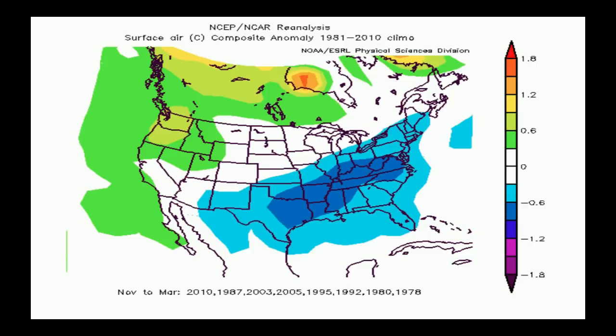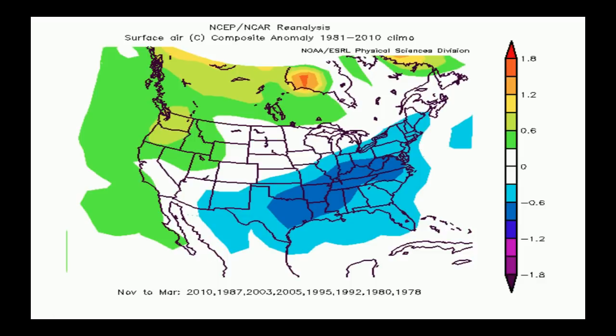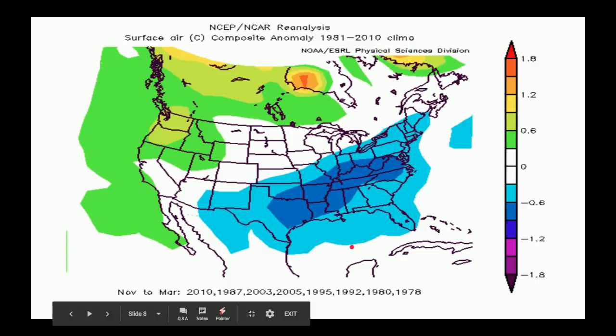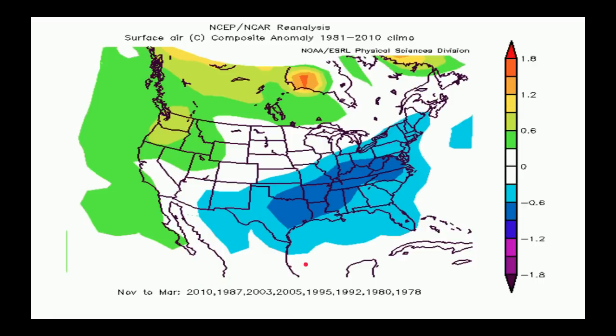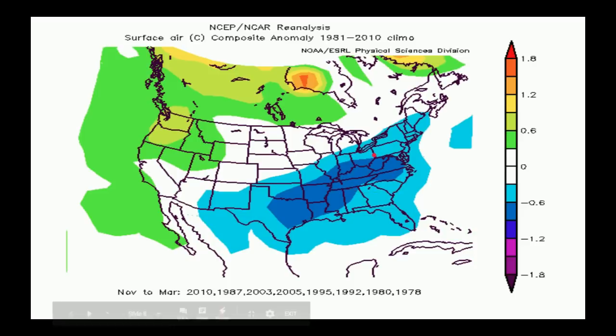One other thing I would like to point out is a lot of these below average temperatures occur in the second half of winter, or the later two-thirds of the winter. So I would say that most of these below average temperatures occur from around December to March rather than November, but I still included November because November is typically always calculated into the season. And for many areas in the east and the north, November is a fairly substantial snow month, so I felt like that is still fairly important to calculate in.